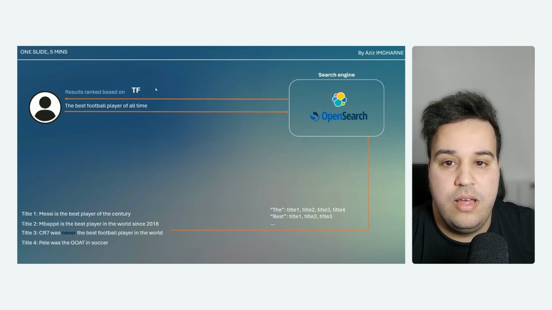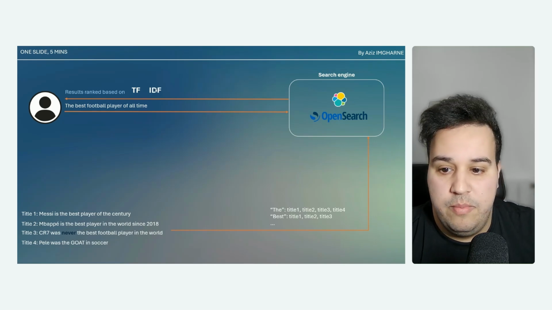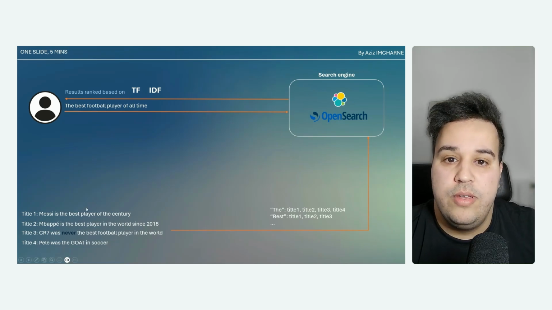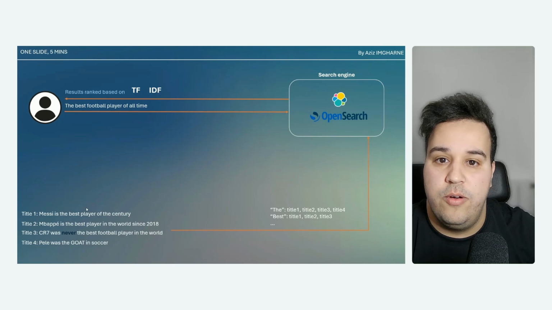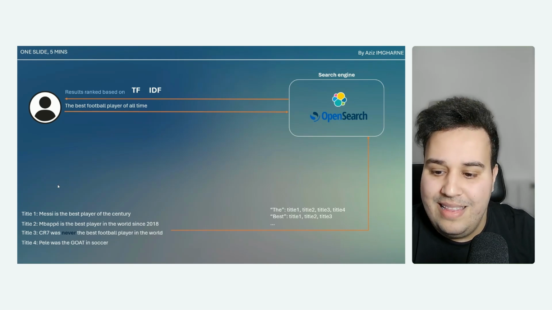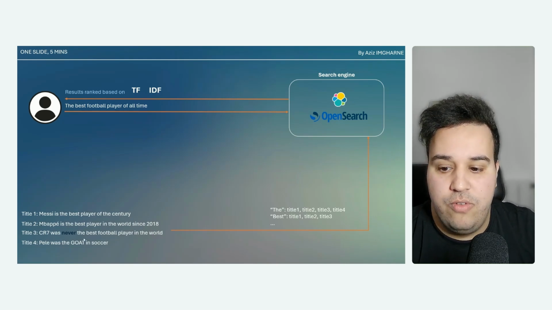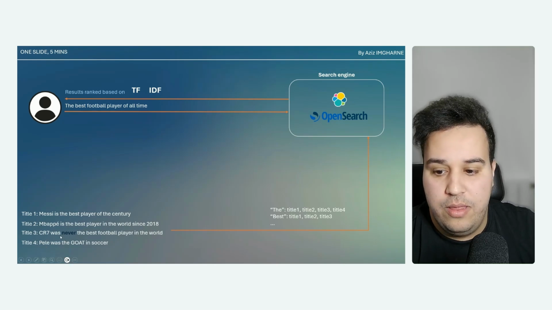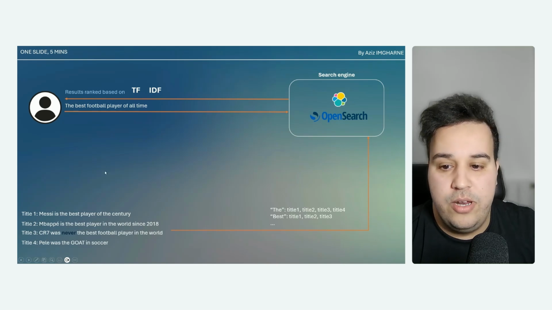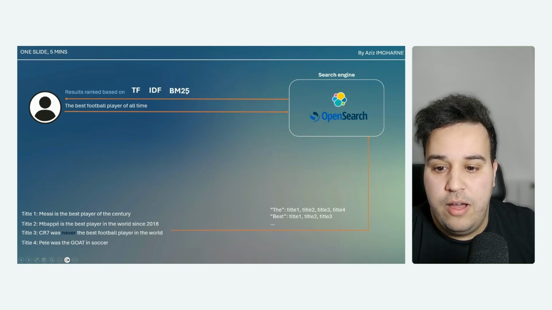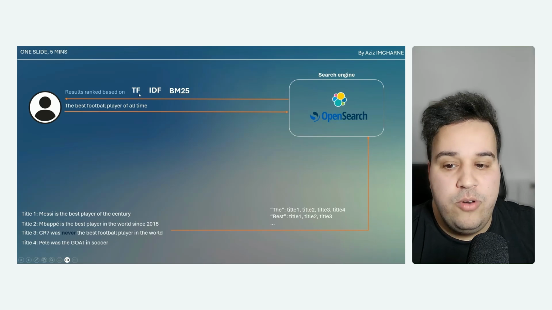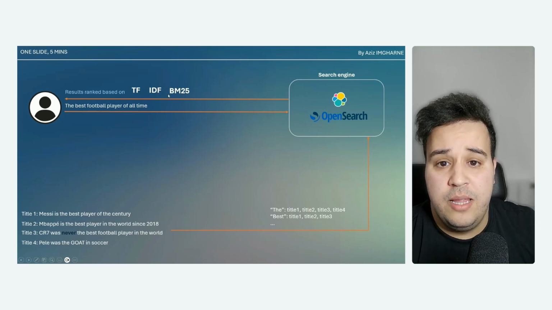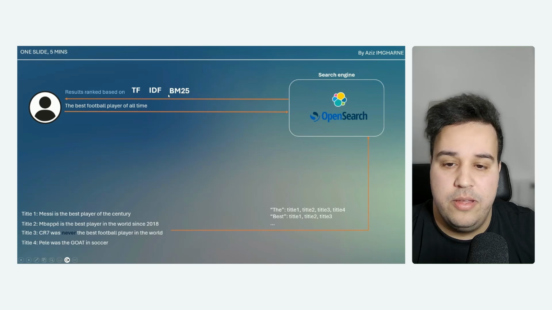There were a lot of ameliorations for this algorithm. We added something called inverse document frequency. Basically, you get the frequency of the words, but if a word gets mentioned a lot in the documents, you need to ignore it because it's everywhere. But this still does not solve our problem, because we are never going to get the fourth title, and there is a high chance that we are going to get the third title. So there was another amelioration, which is BM25. BM25 improves TF-IDF basically by taking into consideration the length of the document, etc.